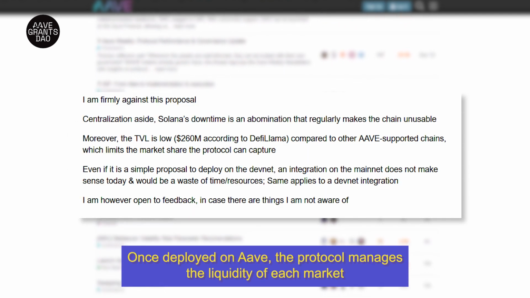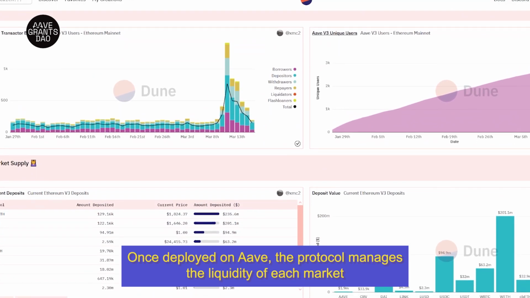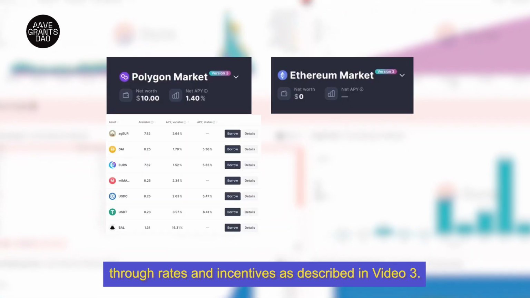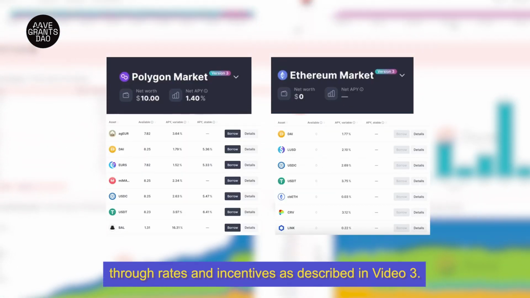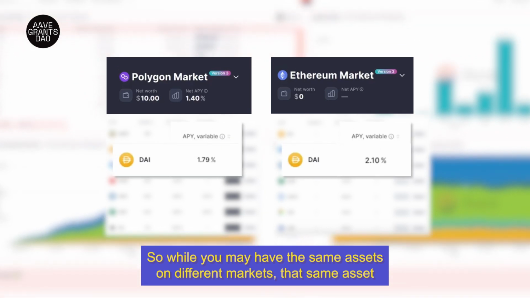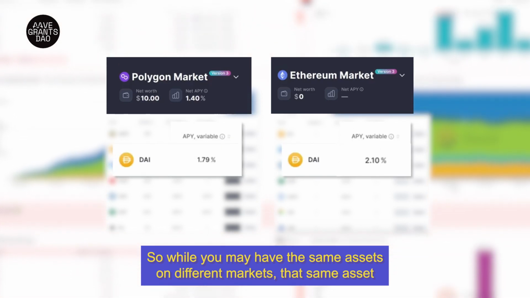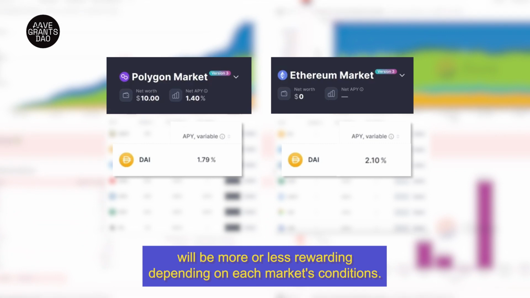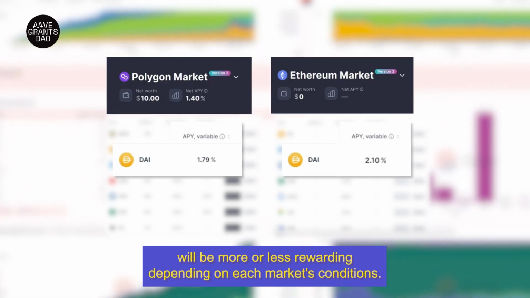Once deployed on Aave, the protocol manages the liquidity of each market through rates and incentives as described in video 3. So while you may have the same assets on different markets, that same asset will be more or less rewarding depending on each market's conditions.